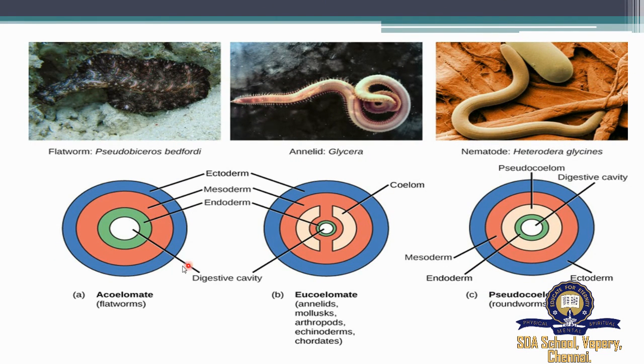So this would be for acoelomate, it is flatworms. Acoelomate has ectoderm, mesoderm, and endoderm, and the digestive cavity is at the center. The second picture is eucoelomate, the best examples would be annelids, mollusks, arthropods, chordates, and so on. And the third picture is pseudocoelomate. The best example would be the roundworms. It also has the digestive system and a pseudocoelom.